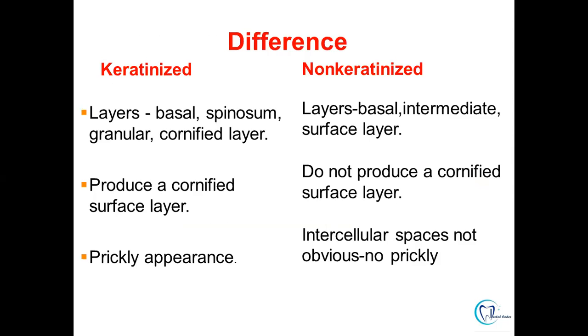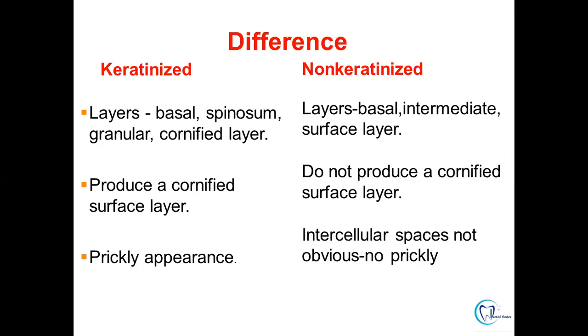Now, coming to the differences between the keratinized and the non-keratinized epithelium, we have to keep in mind that the keratinized epithelium is made up of four basic layers: the stratum basale or the basal layer, stratum spinosum or the spinous or prickle cell layer, stratum granulosum, the granular layer which comprises keratohyalin granules, followed by stratum corneum, the cornified layer which shows keratin squames. Whereas the non-keratinized stratified squamous epithelium has three layers: the stratum basale, stratum intermedium, and stratum superficiale, that is the surface layer.